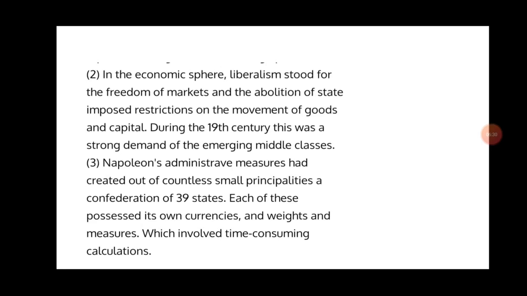One example is given: an ell of textile material bought in Frankfurt would get you 54.7 centimeters of cloth. That was the unit of measurement. In Mainz 55.1 centimeters, in Nuremberg 65.6 centimeters, in Freiburg 53.5 centimeters. You can see the variations in the measurement system.